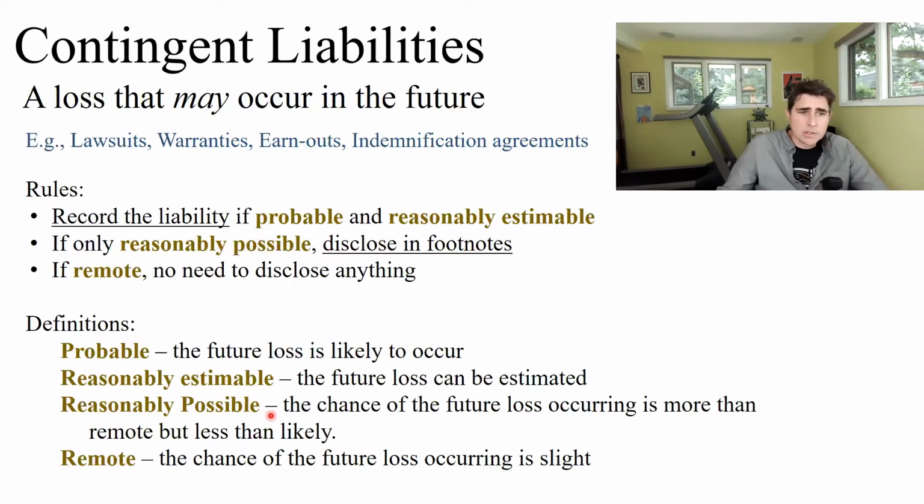By the way, if the loss is remote, so the third bullet point here, there's no need to disclose anything. So if this is a frivolous lawsuit that has no basis, just don't even bother investors with it. It's going to go away. And if the probability of the loss is remote, you may just ignore it and not report anything about it in your financial statements and footnotes. Okay, so these are the accounting rules. The key for this class, we care about when the companies are recording liabilities because we care about the balance sheet and we care about the income statement. So the main rules we're going to be looking for is whether the loss is probable and whether the loss is reasonably estimable. So let's look at an example.